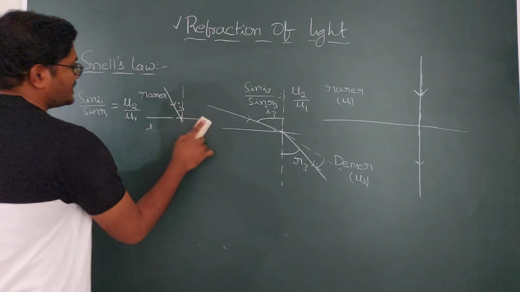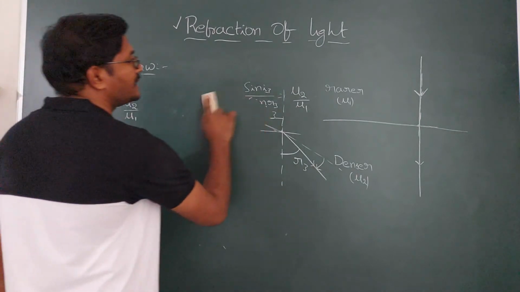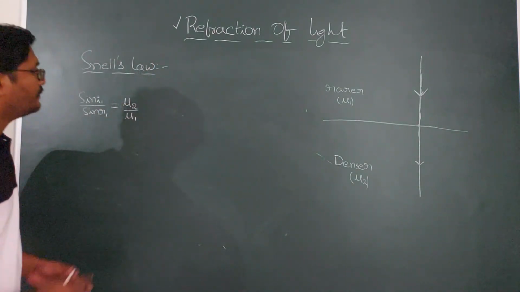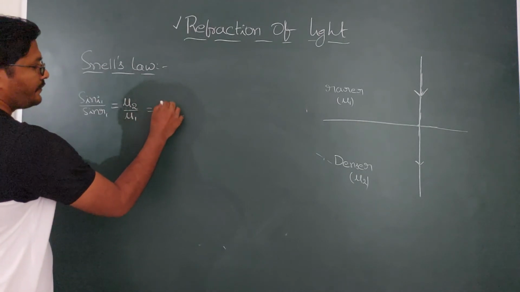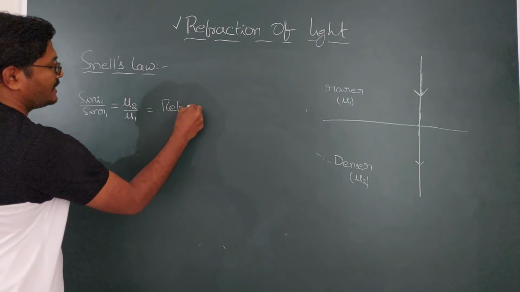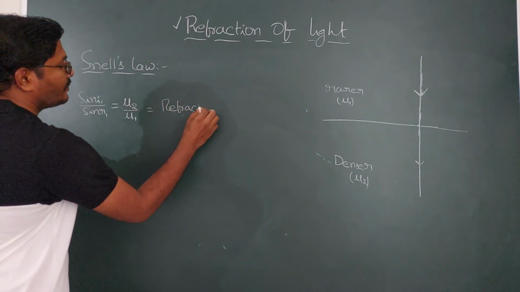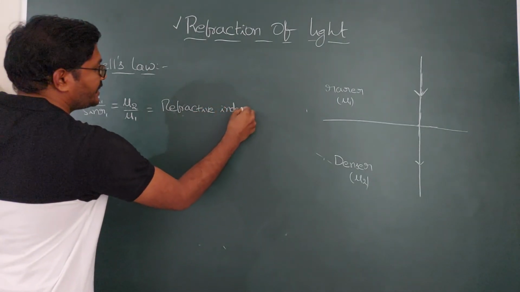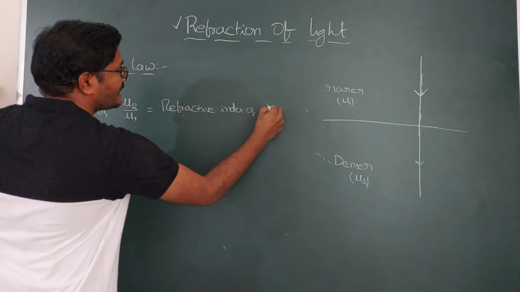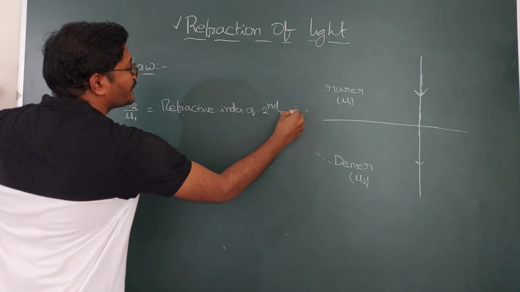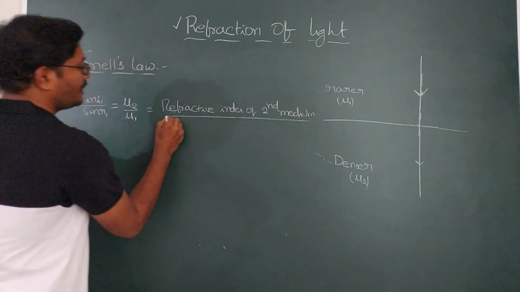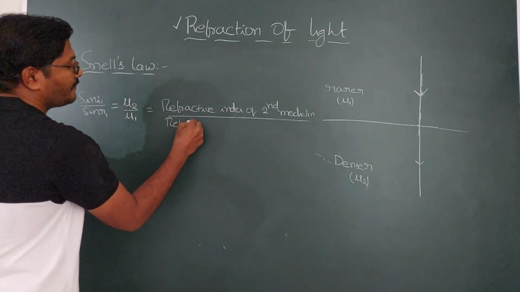So now I am generalizing the formula, Snell's law, which you can write as the generalized formula. This is always the refractive index of which medium here? The refractive index of the second medium by the refractive index of the first medium.